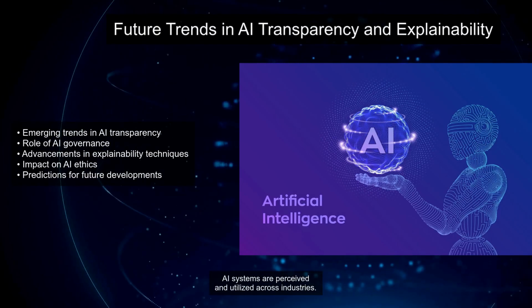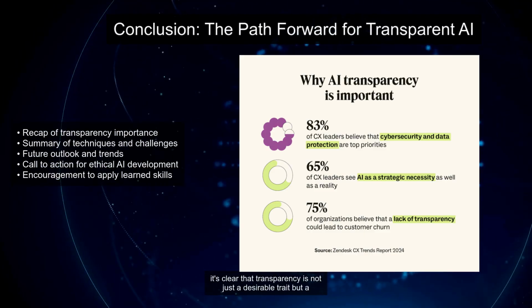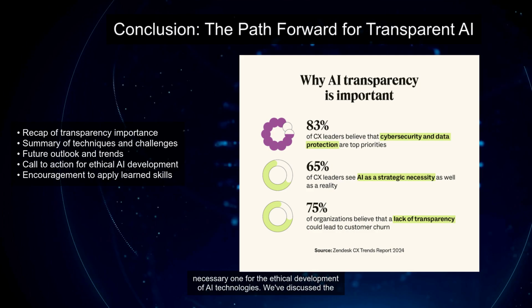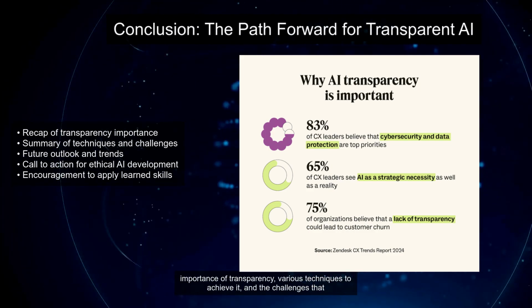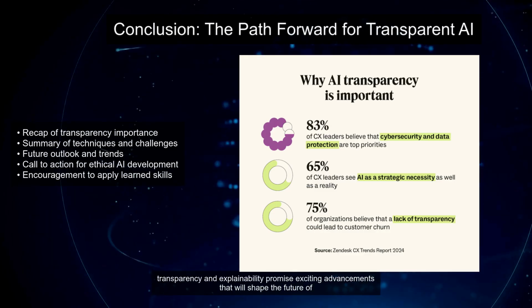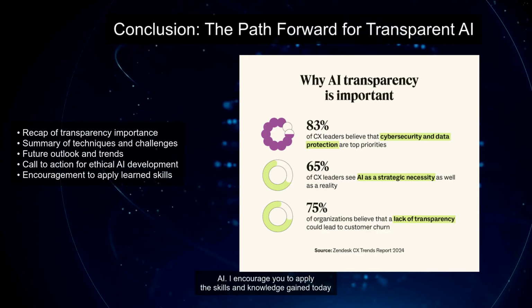As we conclude our exploration of AI ethics, building transparent AI systems, it's clear that transparency is not just a desirable trait but a necessary one for the ethical development of AI technologies. We've discussed the importance of transparency, various techniques to achieve it, and the challenges that come with balancing it alongside performance. Looking ahead, the trends in AI transparency and explainability promise exciting advancements that will shape the future of AI.